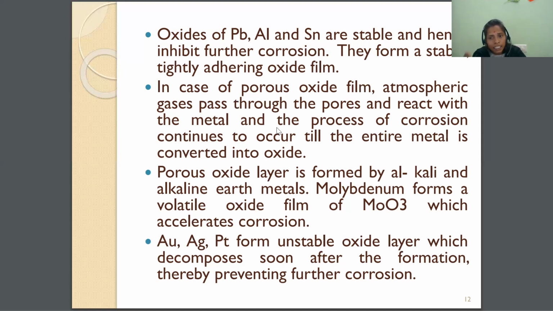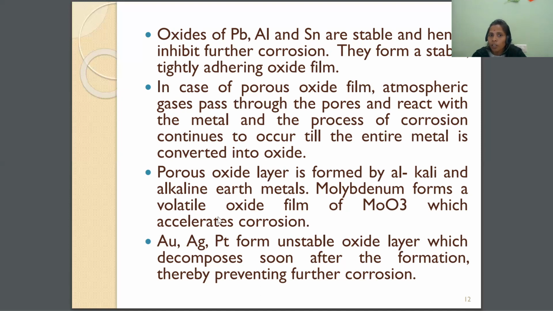So this process is continuous till the whole metal undergoes corrosion. Porous oxide layer is formed by alkali and alkaline earth metals.